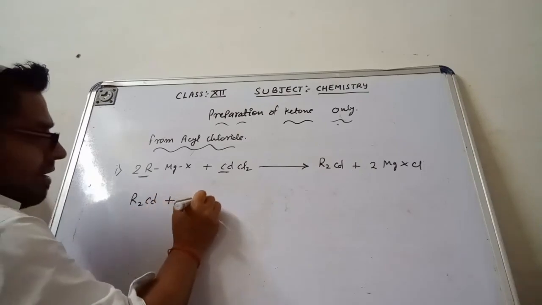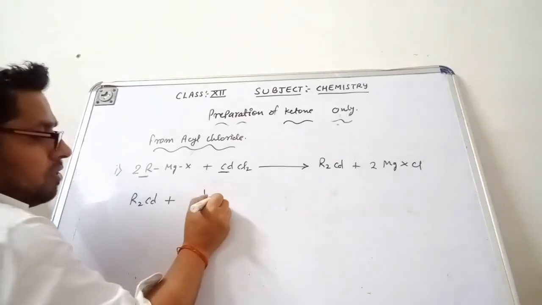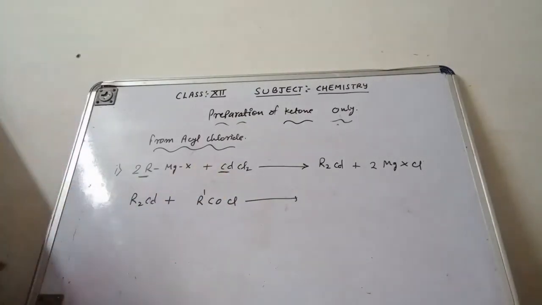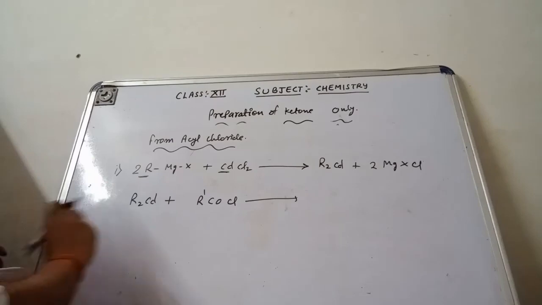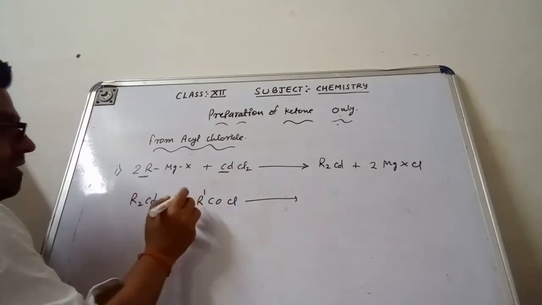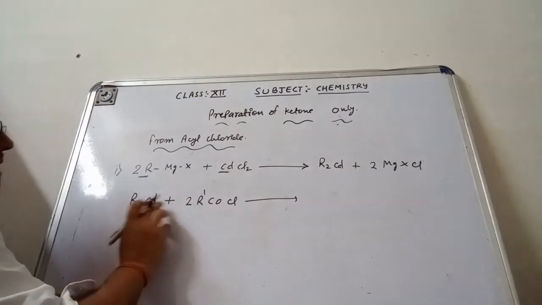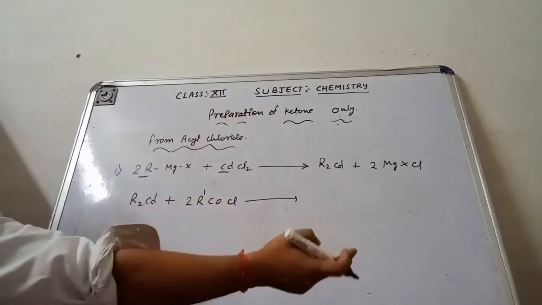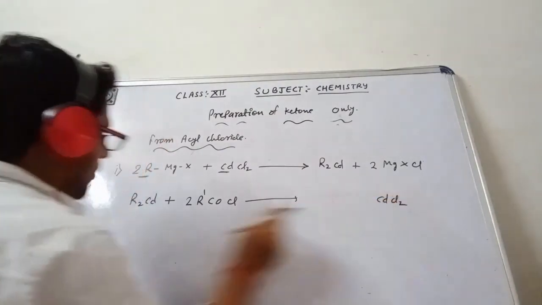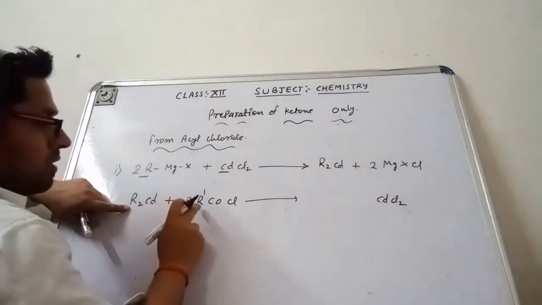I can take a different alkyl group, this is RCOCl. You can take the same one also, there is no problem. Then this Cd reacts with Cl, 2 molecules I will take, to give us back cadmium chloride, CdCl2, and the rest is R-CO-R.